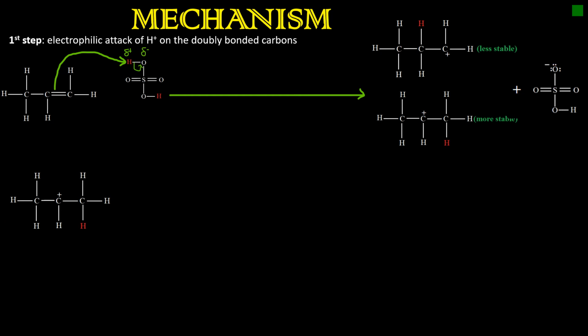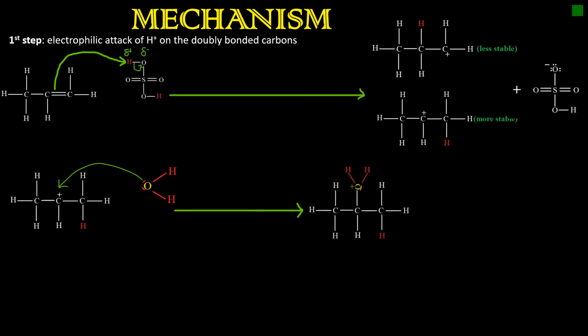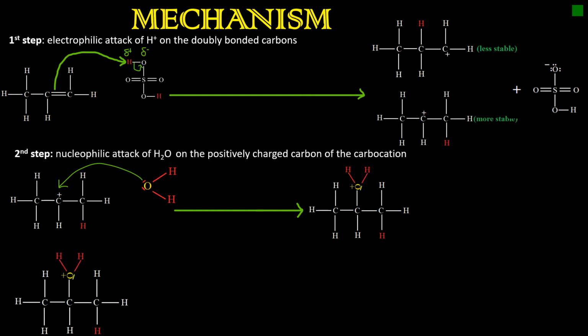The positive charge on carbon is going to attract electrons from the nucleophile, which is water here, and there is a formation of a dative covalent bond between oxygen and the carbon, which will result in the formation of an oxonium ion. The oxonium ion is not stable because there is a positive charge on a very electronegative element, which is oxygen. That's why any base in the mixture, and here water can do the job, subtracts hydrogen from the oxonium ion, and this forms an alcohol and a hydronium ion.